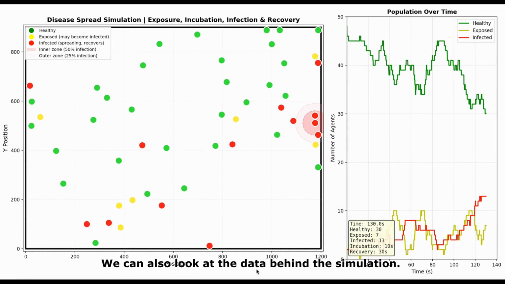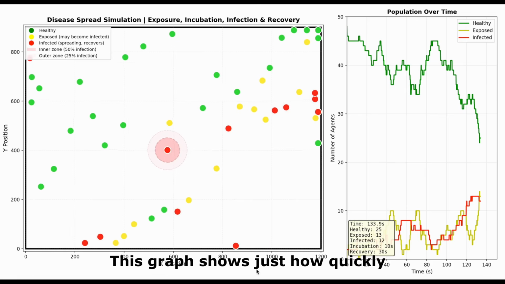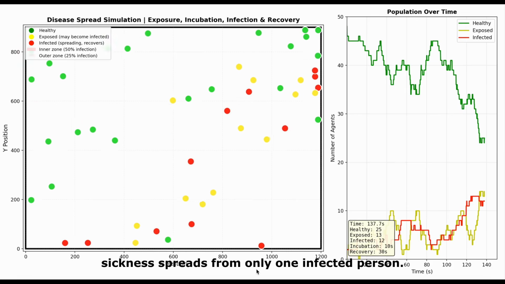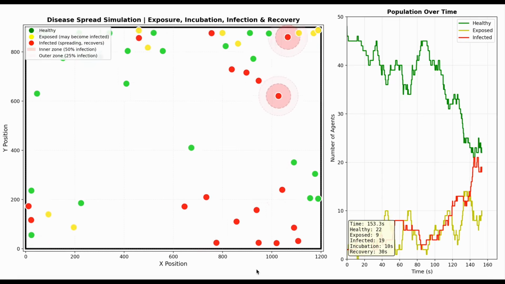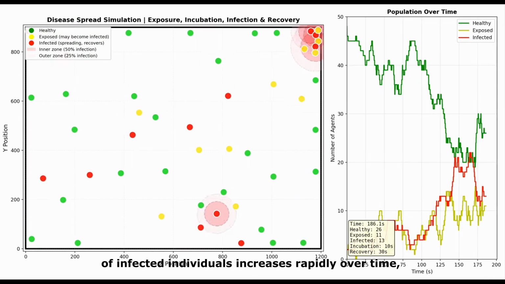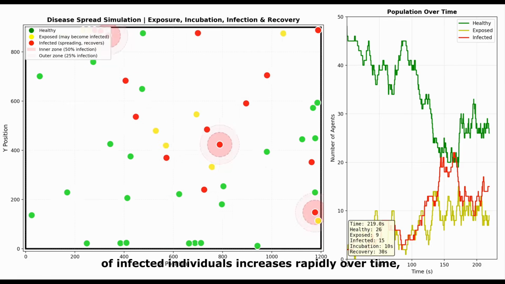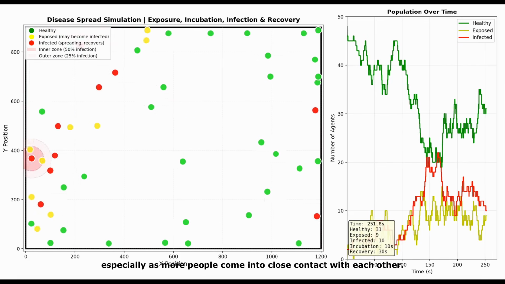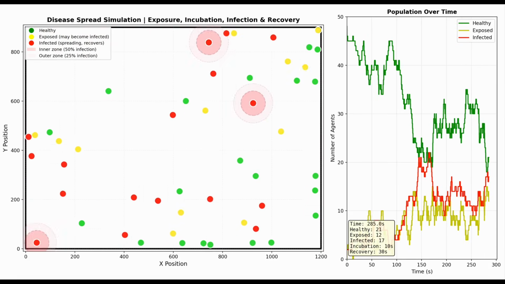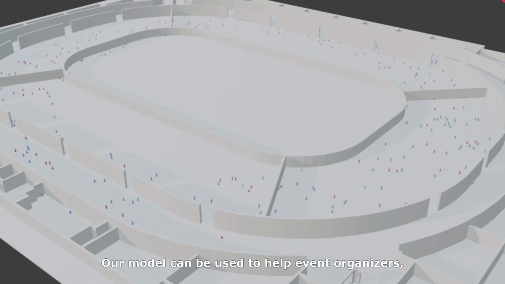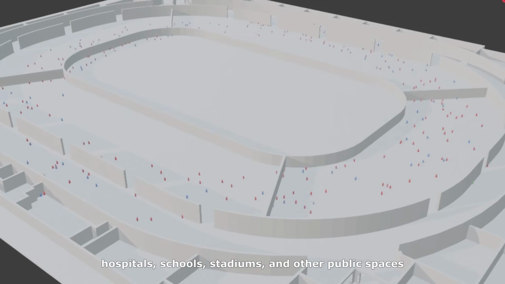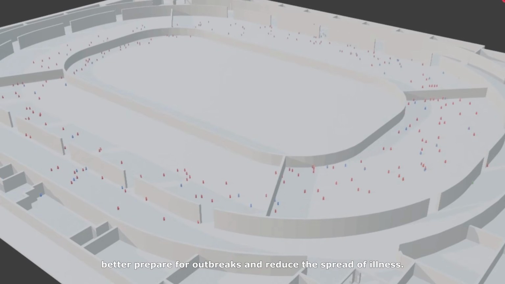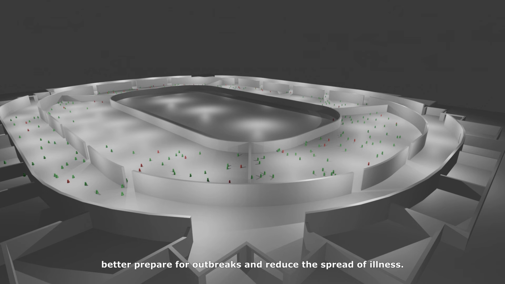We can also look at the data behind the simulation. This graph shows just how quickly sickness spreads from only one infected person. It also highlights how the number of infected individuals increases rapidly over time, especially as more people come into close contact with each other. Our model can be used to help event organizers, hospitals, schools, stadiums, and other public spaces better prepare for outbreaks and reduce the spread of illness.